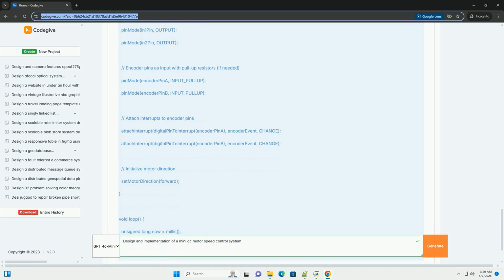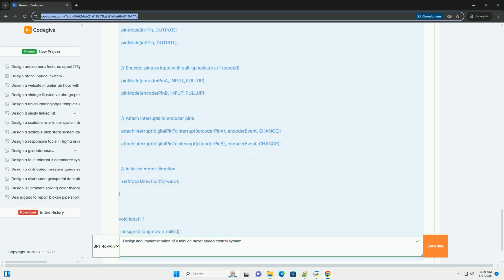PID output: calculates the PID output based on the proportional, integral, and derivative terms, multiplied by their respective gains, Kp, Ki, Kd. Output limiting: the constrain function limits the PID output to the PWM range, 0 to 255. This prevents the output from exceeding the motor driver's capabilities.